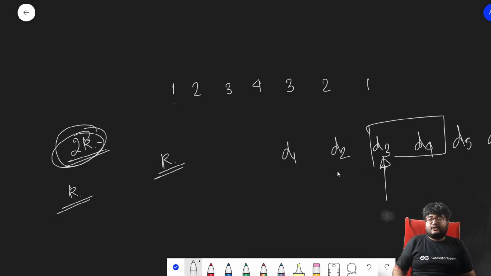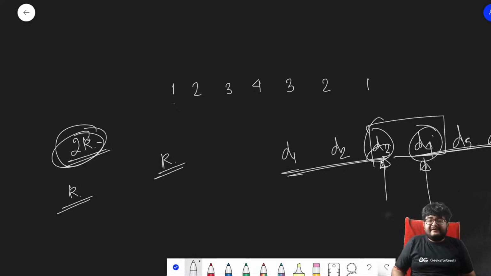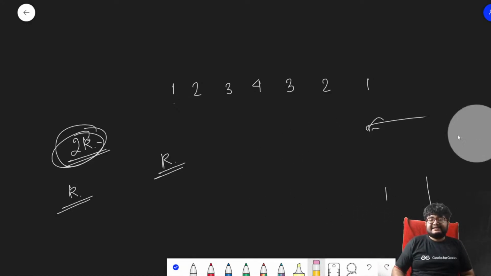This is the part on the left hand side, and this is the part on the right hand side. So we will fix these two things, d3 and d4, and we will try to extrapolate on what is the maximum length string that we can get centered around d1, d3 and d4. So we will loop over all the centers, right? What is the first center that we have?